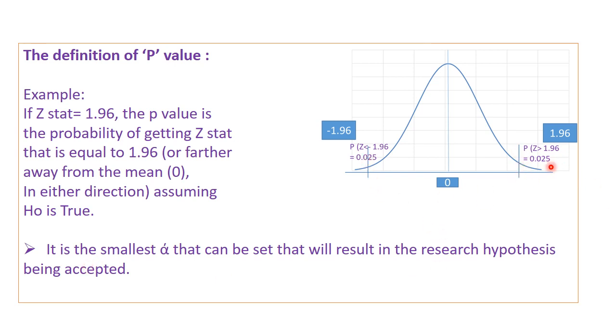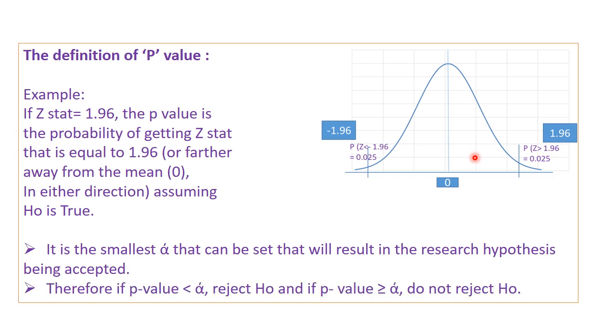Anything beyond this side or this side, it is assumed that it is not part of this particular population. Therefore, if p-value is less than alpha, reject the null hypothesis or H0, and if p-value is equal to or more than alpha, do not reject H0. The easy way to remember is: if p is low, null must go.